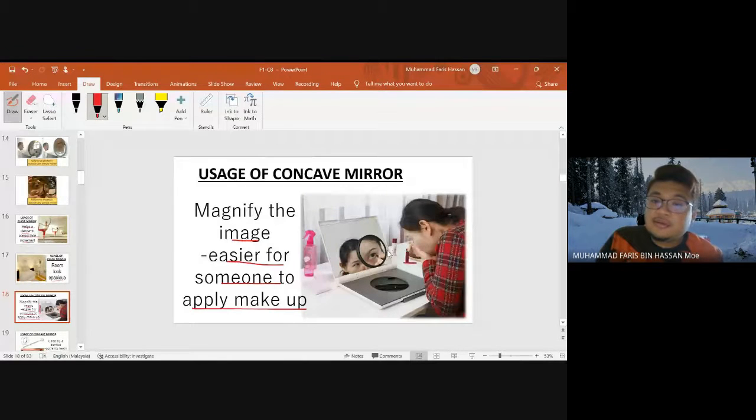And then they will use that concave mirror to apply makeup on their face, especially if they want to apply the mascara, and then maybe they want to apply the contact lenses on their eyes. Macam tu.